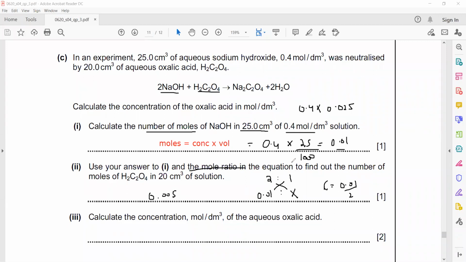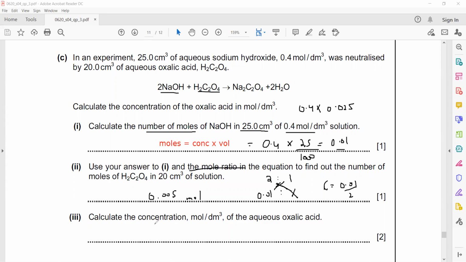The ratio between them is 2:1: 2 moles of sodium hydroxide, 1 mole of oxalic acid. 0.01 moles of sodium hydroxide, x moles of oxalic acid. Cross multiply. So 2x is equal to 0.01, or x is equal to 0.01 divided by 2. So that will be equal to 0.005 mole.